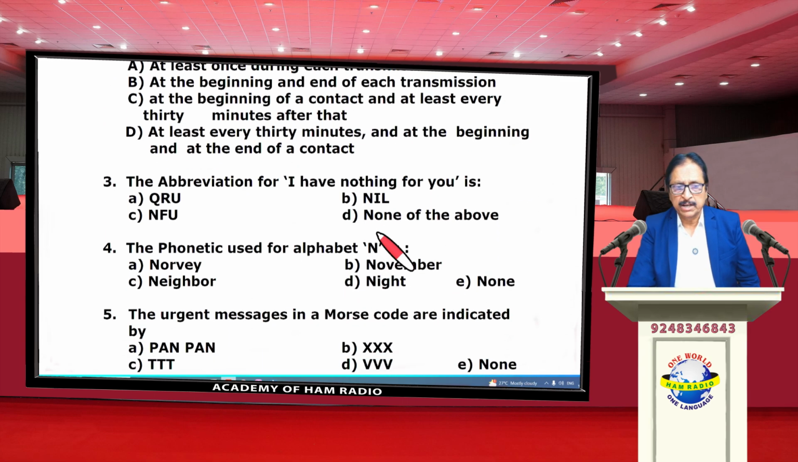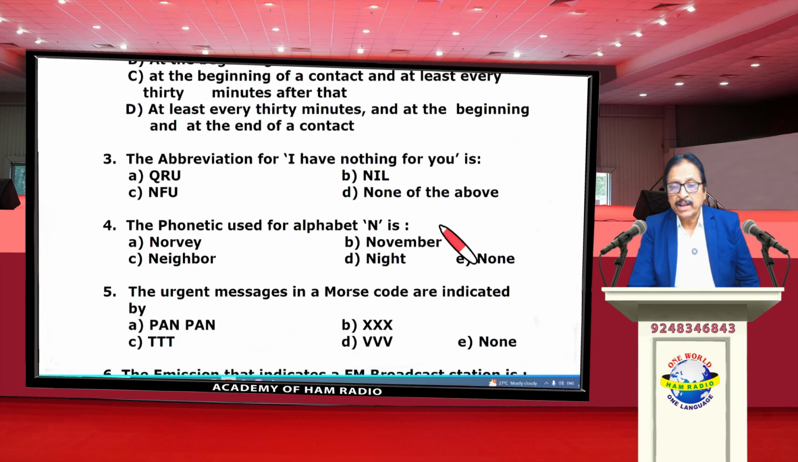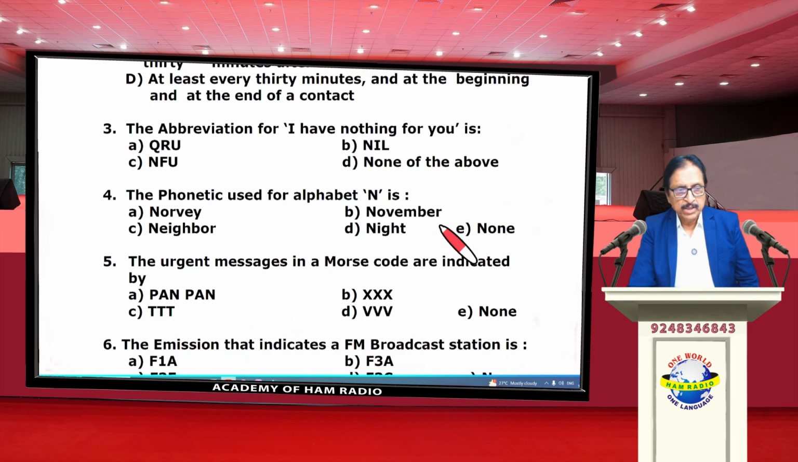The abbreviation for I have nothing for you. It is an abbreviation, not a Q code. Normally, for I have nothing for you, the Q code is QRU, but whereas it is not a Q code, it is an abbreviation. Abbreviation means the correct answer is NIL. I have nothing for you is NIL. Correct answer is Bravo.